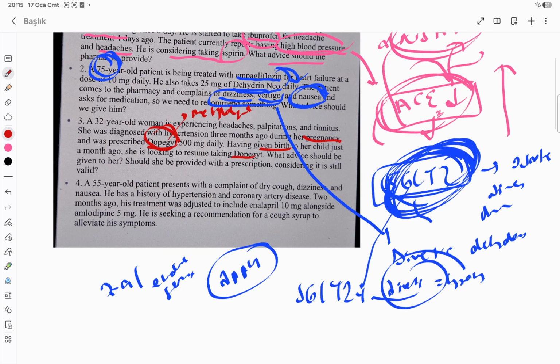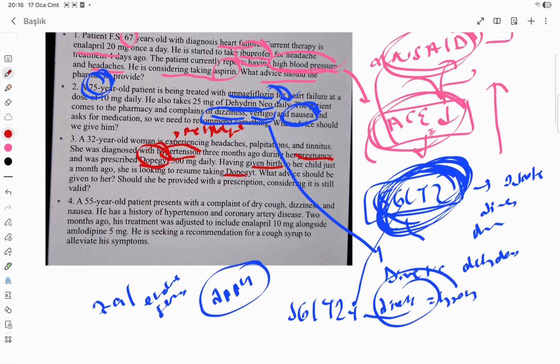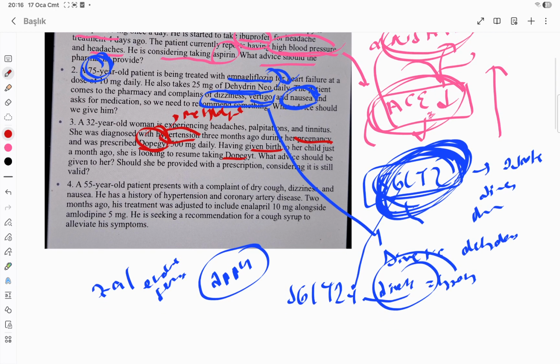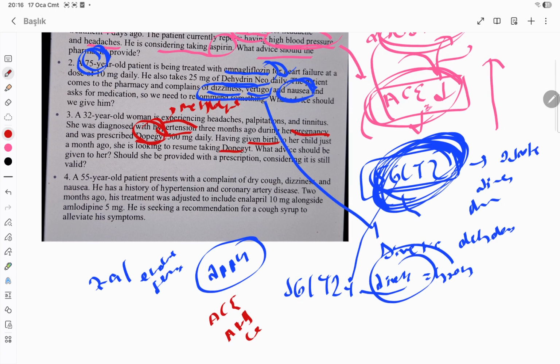Once a lady is pregnant and has hypertension, we give methyl-dopa. Normally we don't give methyl-dopa because it's not very effective, and it can cause some problems like depression once you're not pregnant. So don't give methyl-dopa. You can give first-line drugs such as ACE inhibitors or ARB or calcium channel blockers.